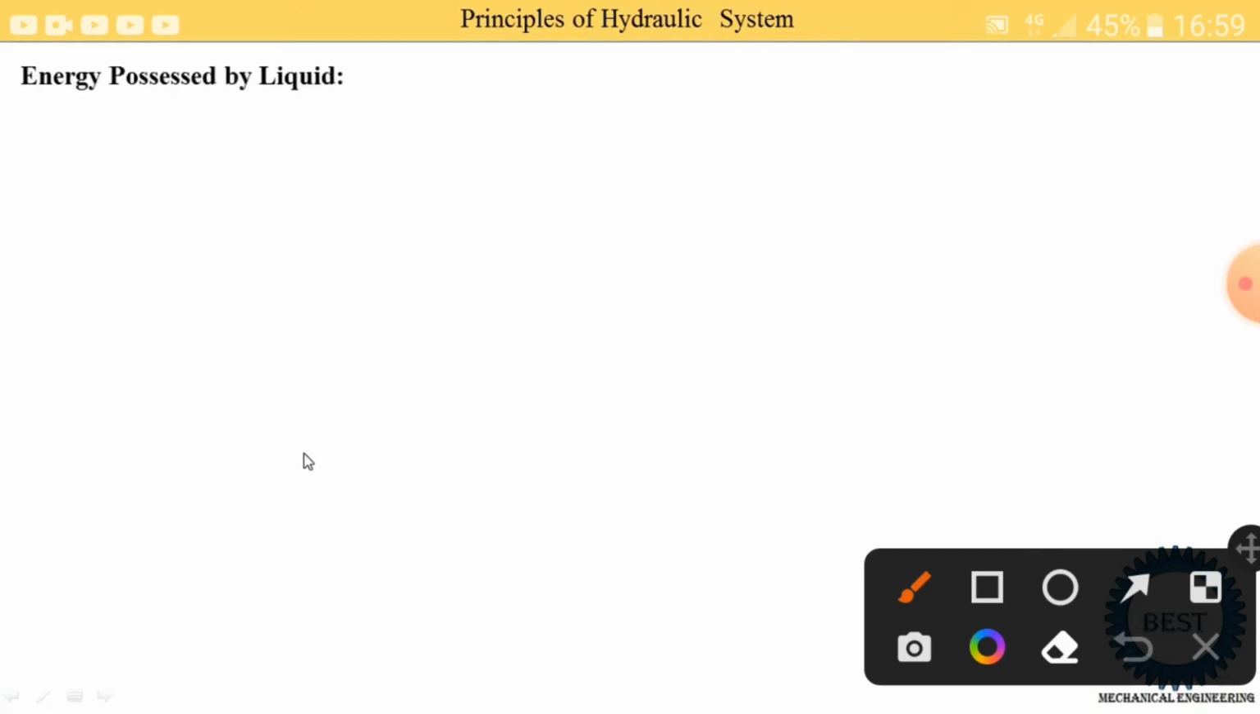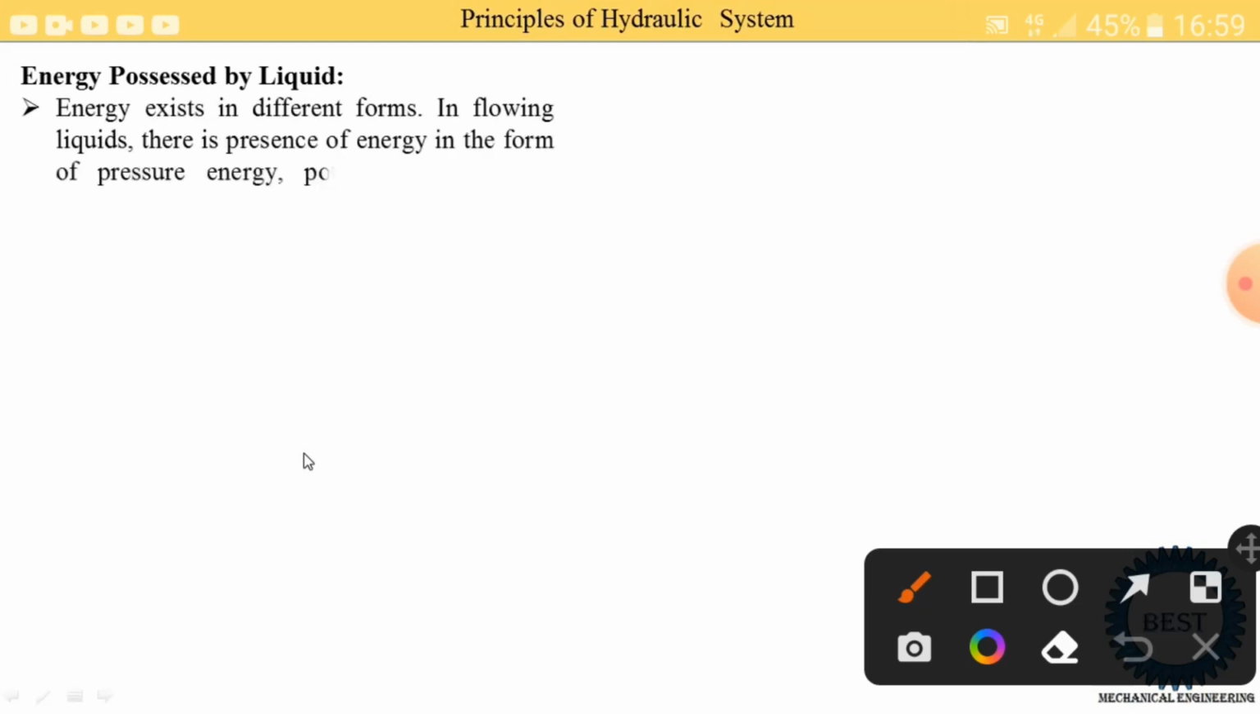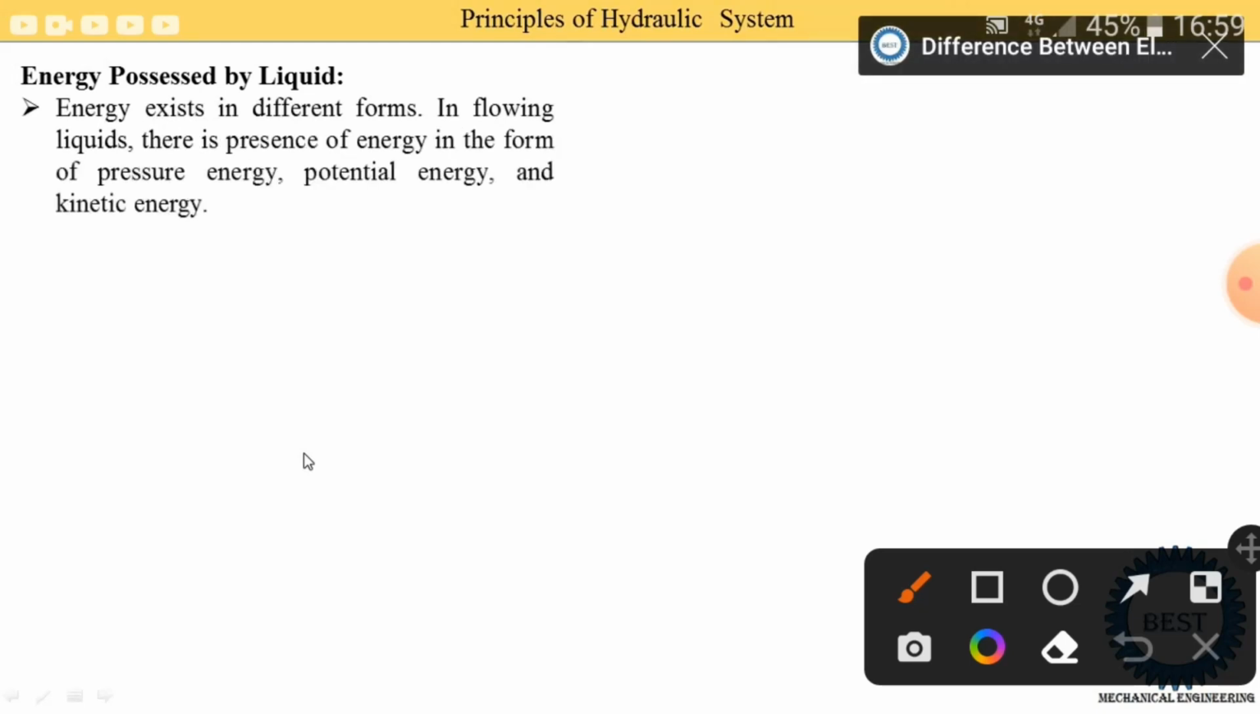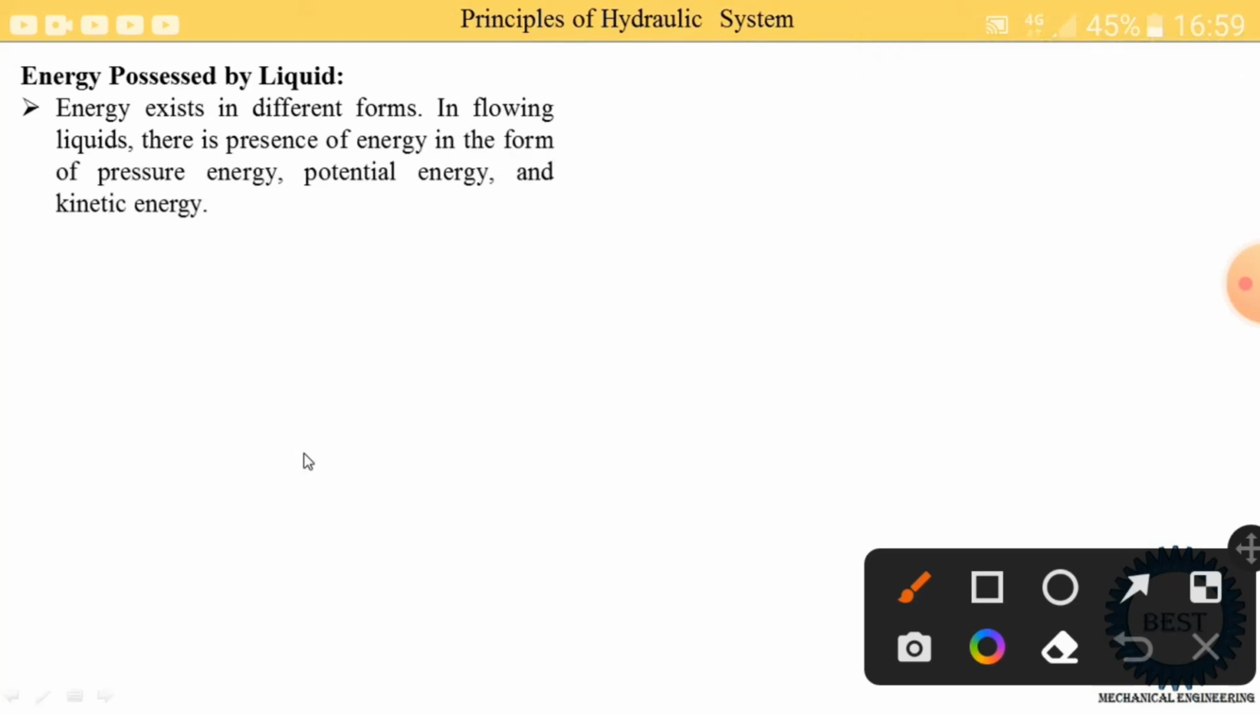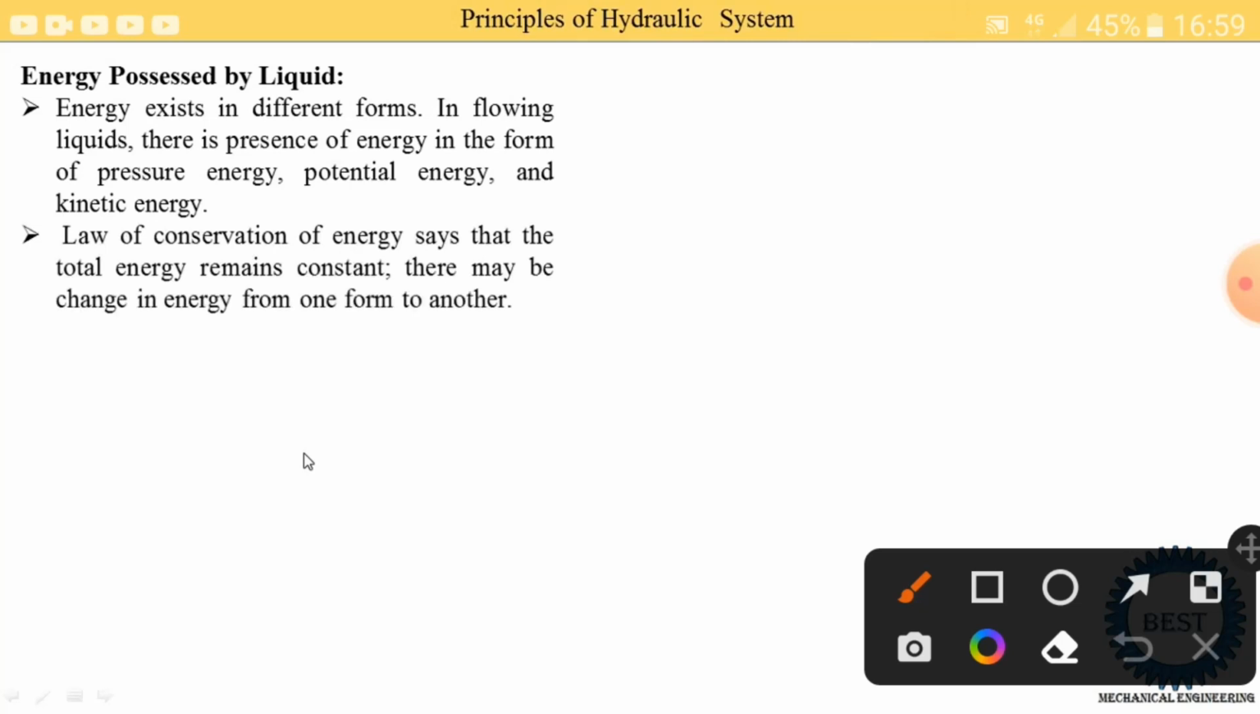Next, the energy possessed by the liquid. In a liquid, which types of energy are present? So we derive the equations of this energy. Energy exists in different forms, meaning in any substance there are various forms of energy. In a flowing liquid there is energy in the form of pressure energy, potential energy, and kinetic energy. In fluid mechanics you study Bernoulli's theorem. Every substance has these 3 types of energy: pressure, potential, and kinetic energy. Now we derive the equations for all the energies as well as the heads. So we derive 6 equations.